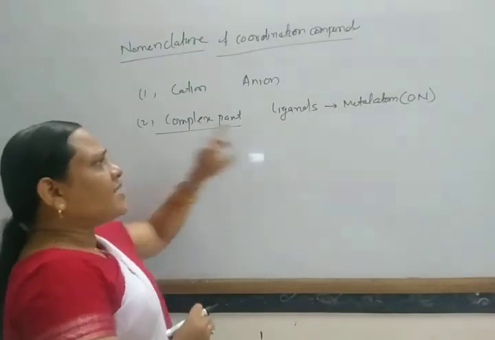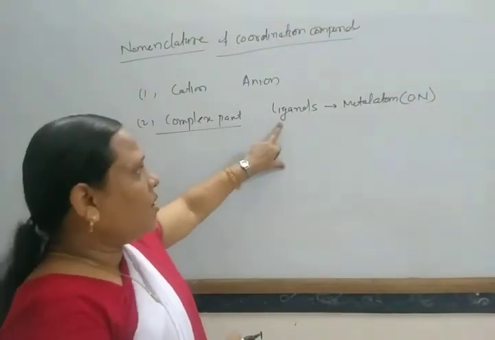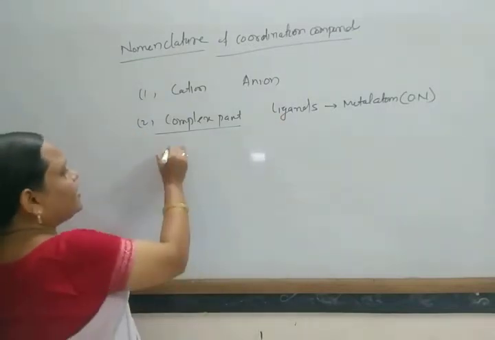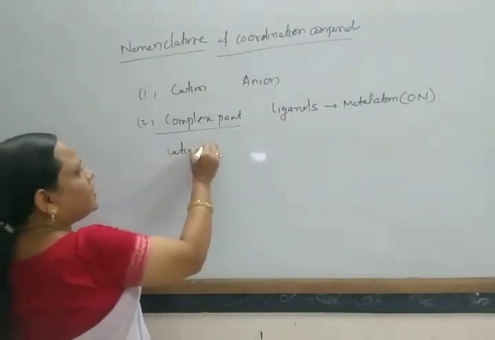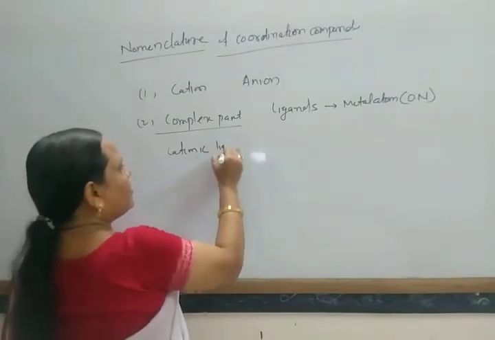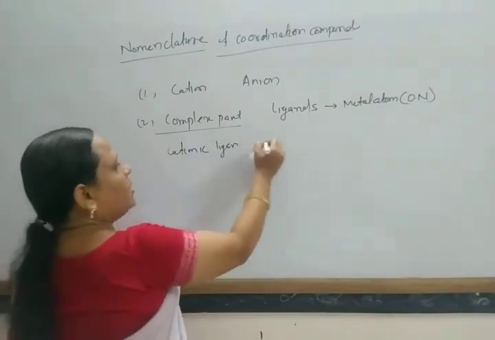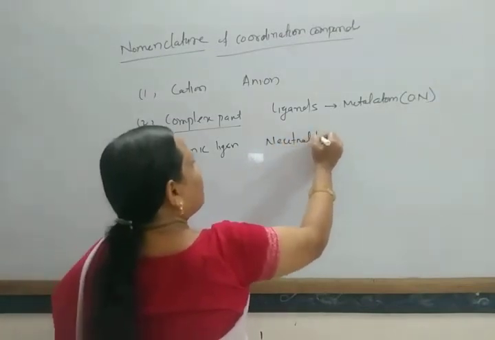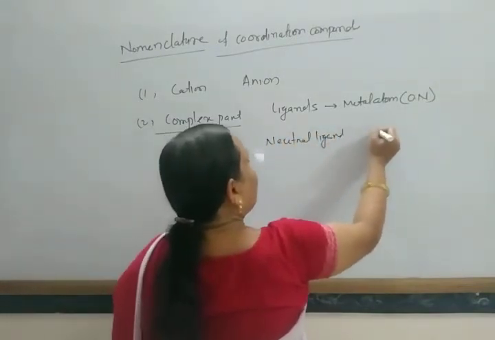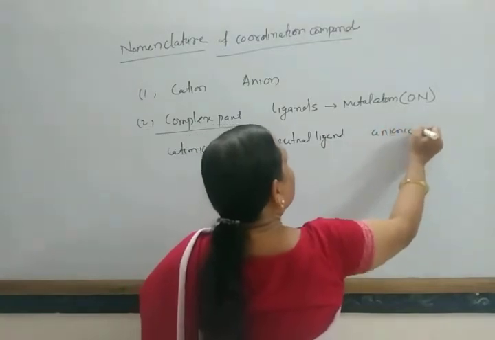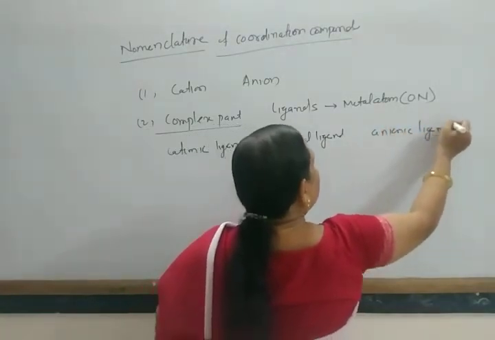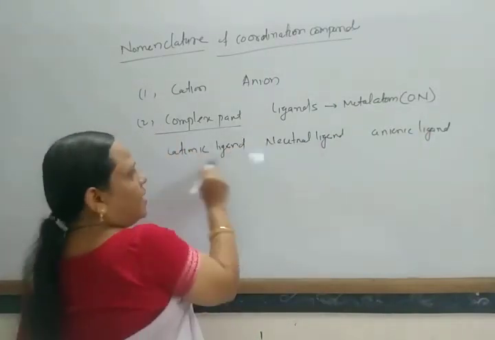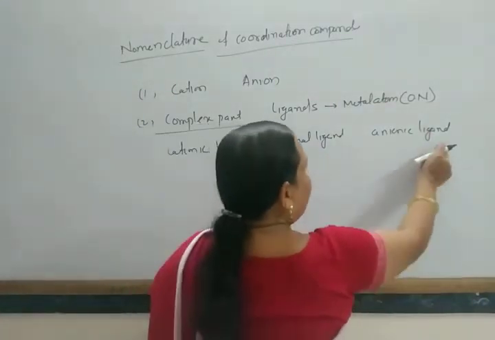And depending upon the charge, these ligands are again classified into three types: cationic ligand, neutral ligand, and anionic ligand.